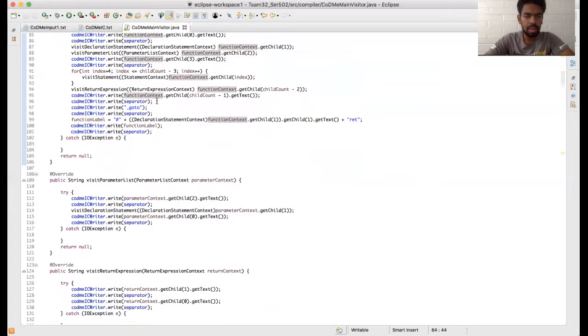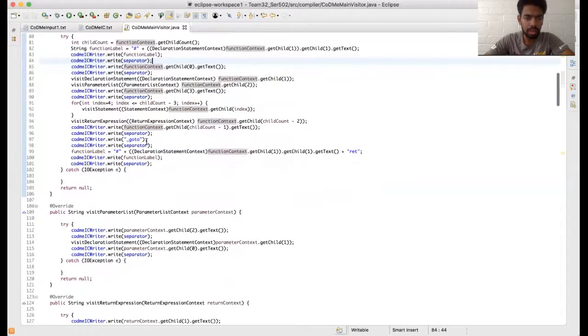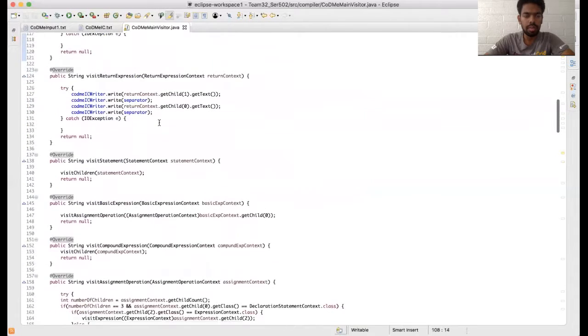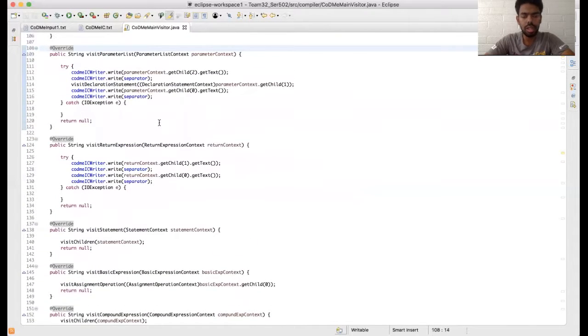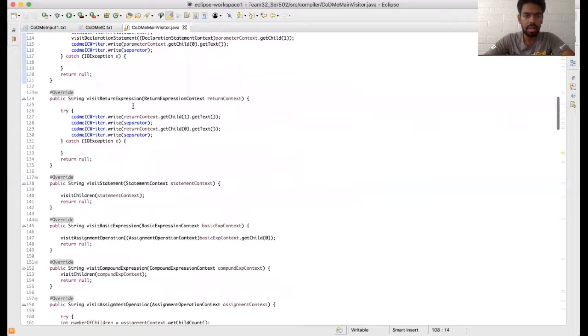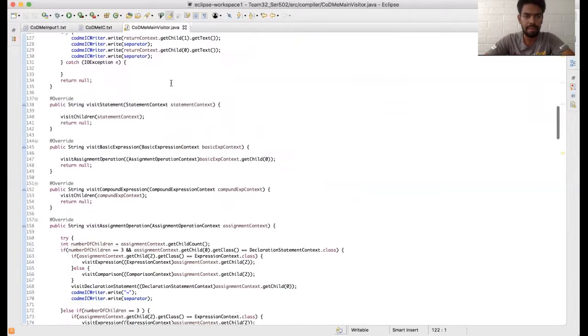For the function we have a return expression also. We have used the parameter list, and in this function we can only parse one argument; it is supported only with one argument. And we have a return expression because one value will be returned from the function.